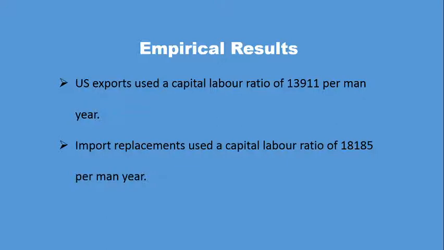Thus, the result shows that the capital labor ratio in US import replacement industries was 30% higher than in the US export industries. It means that the US import competing industries are relatively more capital intensive than the export industries.